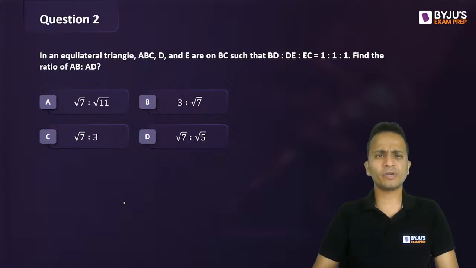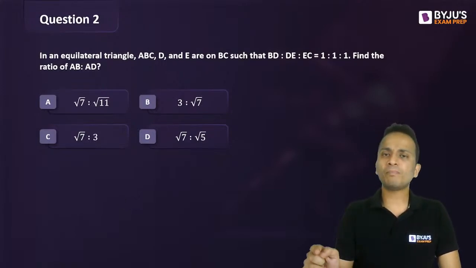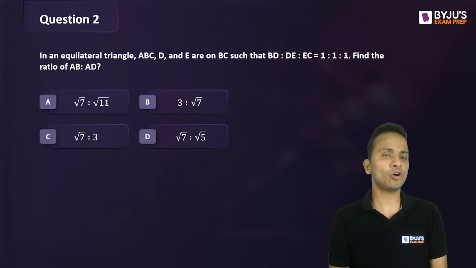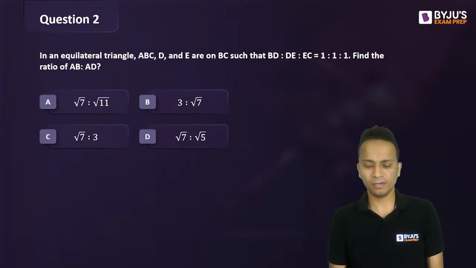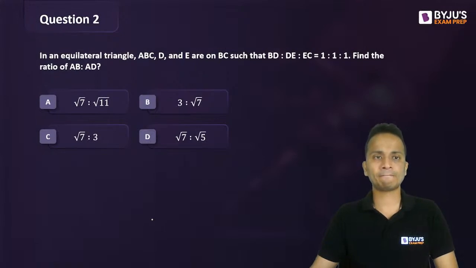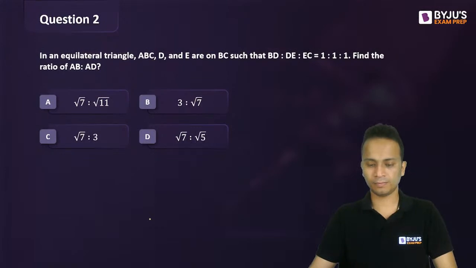Again, I'll give you 1 minute. You can draw the figure and mark the points. You can write the length of each of the sides. You can start by assuming the length of each side of this equilateral triangle. Okay, so let's start drawing the figure of this question.